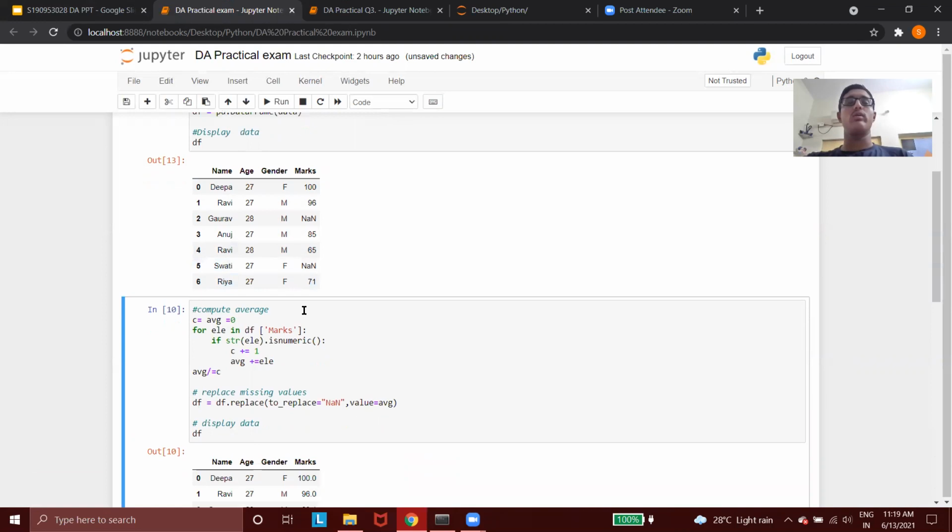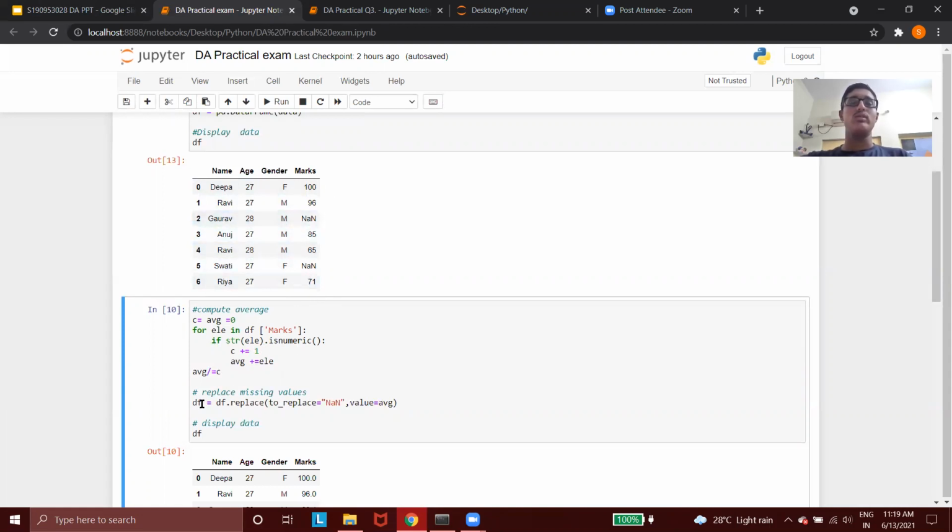Now the second task was to replace these values with the average marks scored by the students, or the average of the total marks. We do that with the help of a loop: for elements in the DataFrame, in the marks section, if the elements in the marks section are not numeric. The isnumeric function looks for data which is not numeric in nature, and it will remove this non-numeric value from the marks section and replace it with the average marks scored.